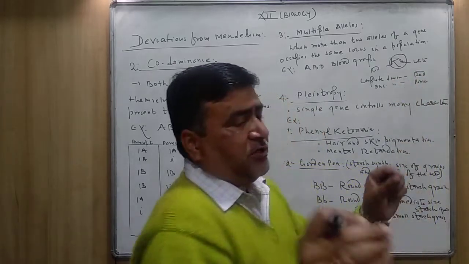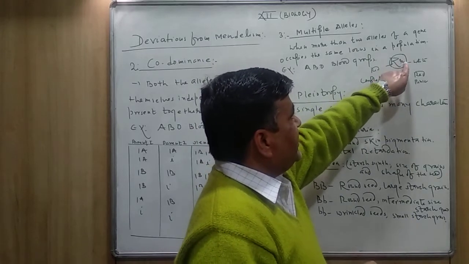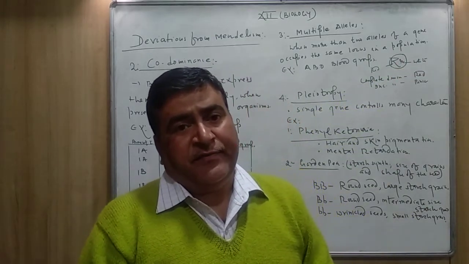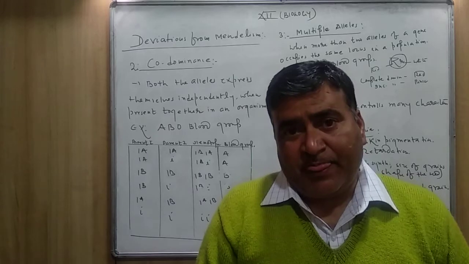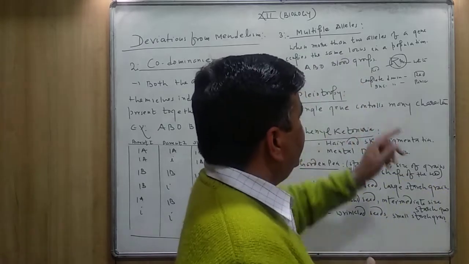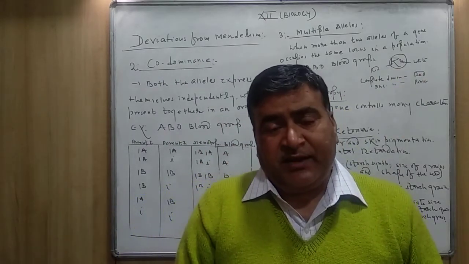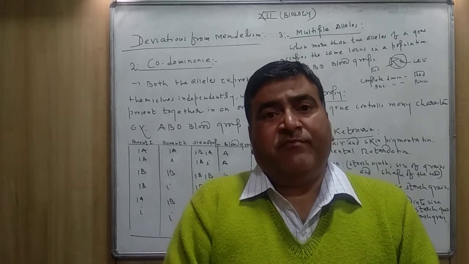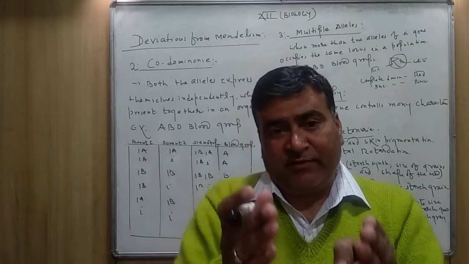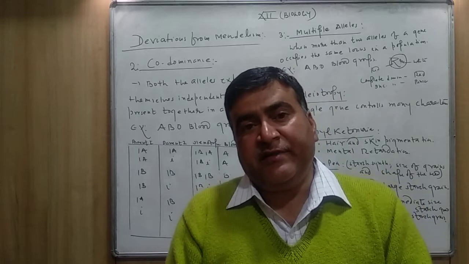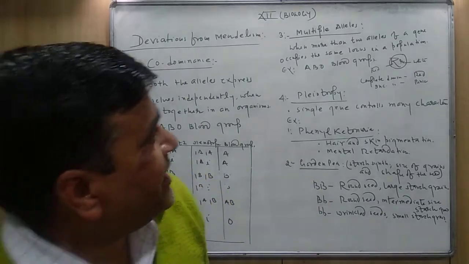As you know, both the alleles here, the red and white, the dominant and recessive one, produce an intermediate character in incomplete dominance, and that will be pink. But in codominance, the red and white, both the characteristics appear simultaneously on the same part of the plant. Fifty percent of the flower will be red, and the remaining 50% will be white.